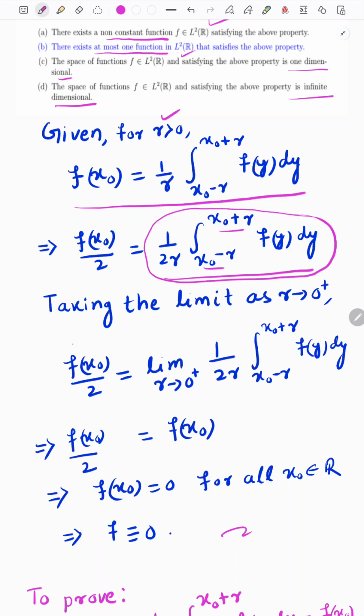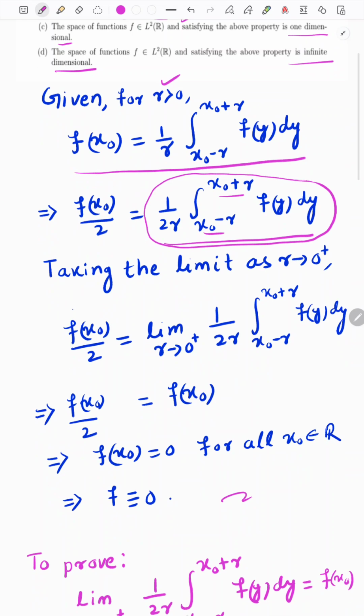It is a very nice property of Lebesgue theory that this average converges to f of x0, meaning the limit of this average is equal to the function value, and those points x0 which satisfy this type of limit equality are called Lebesgue points.